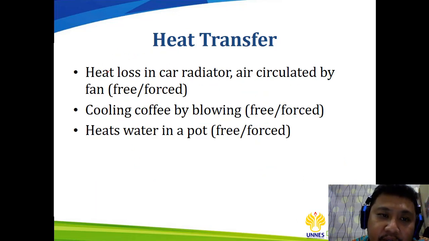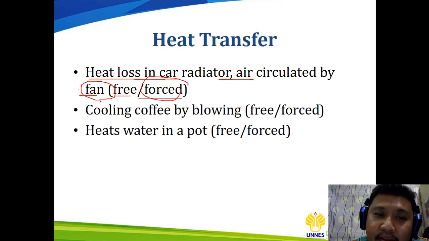This one, heat transfer. Heat loss in the car radiator, air circulated by the fan. Is it free or forced? Of course, it is forced because there is a fan which makes the heat distributed equally inside the radiator so that the temperature is not too high.